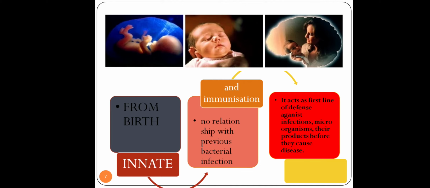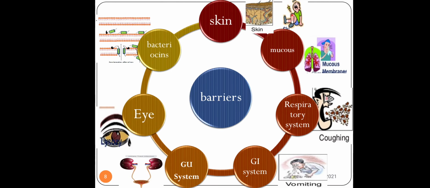And as I told you, it's the first line of defense mechanism which acts against microorganisms or pathogens. So basically innate immunity is the first line and second line of defense mechanisms. Now when I talk about the mechanism of innate immunity, I told you it consists of first line and second line defense mechanism. Defense mechanism means basically how your body is protected against these foreign particles. So there have to be certain barriers by which your body is getting protected. So what are these barriers? Basically they are physical barriers.